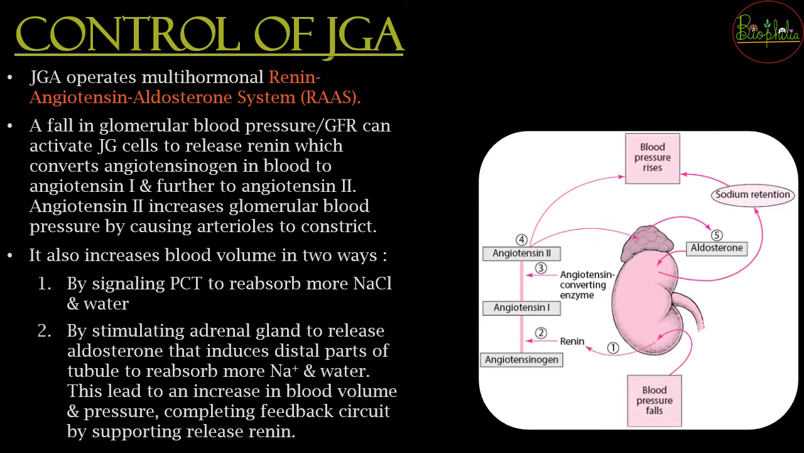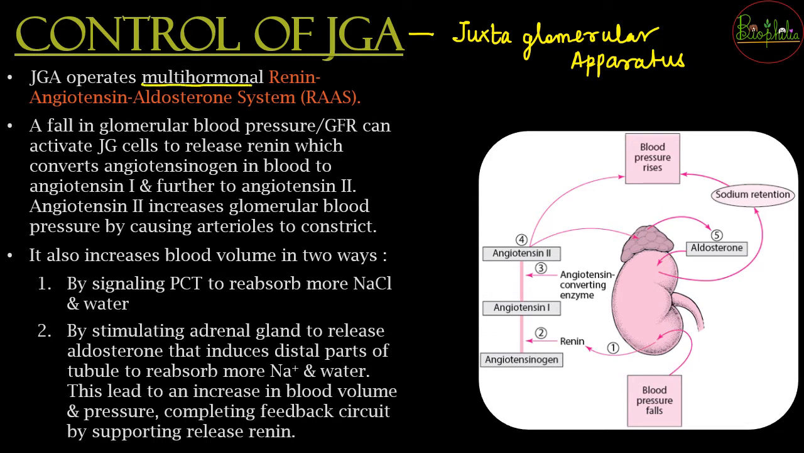The second thing is going to be under the control of JGA. Now what is JGA? JGA is nothing but called the juxtaglomerular apparatus. As we have understood about the juxtaglomerular nephron, this is going to be about the juxtaglomerular apparatus, and what is this apparatus going to do? It is going to operate on a multi-hormonal system.